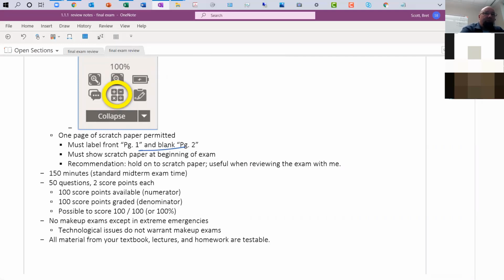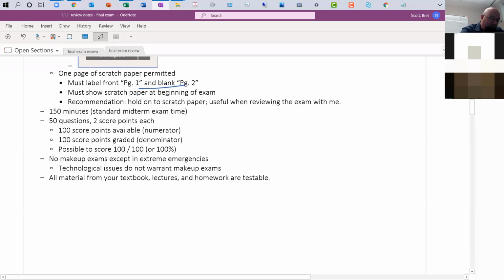A lot of you haven't really been using your scratch paper. I strongly advise that you do that. Practice writing things out, especially for the statement of cash flows. I think you need to see it in order to be able to answer questions. You still need to show your scratch paper at the beginning of the exam. Hold on to your scratch paper in case you have any questions.